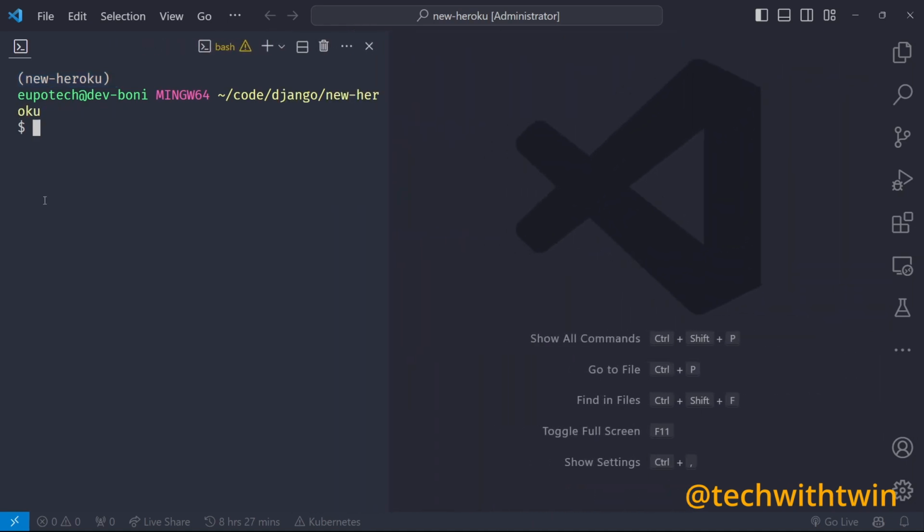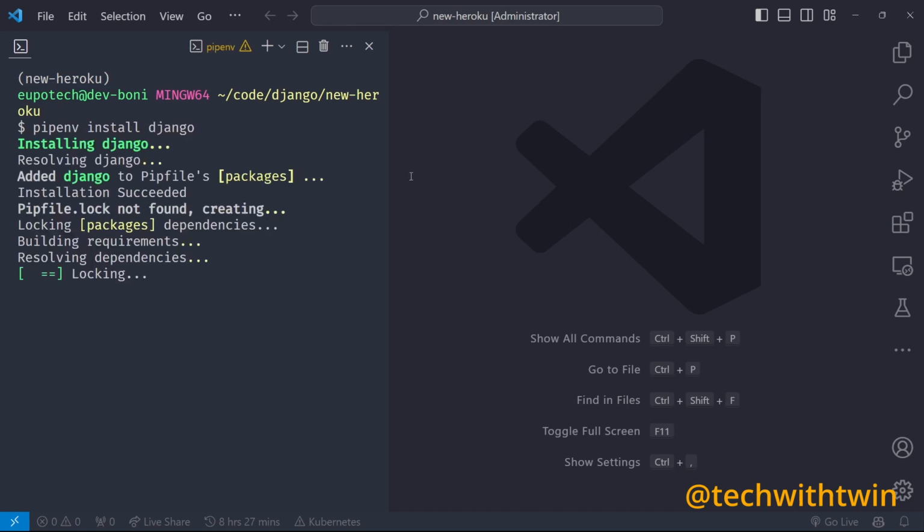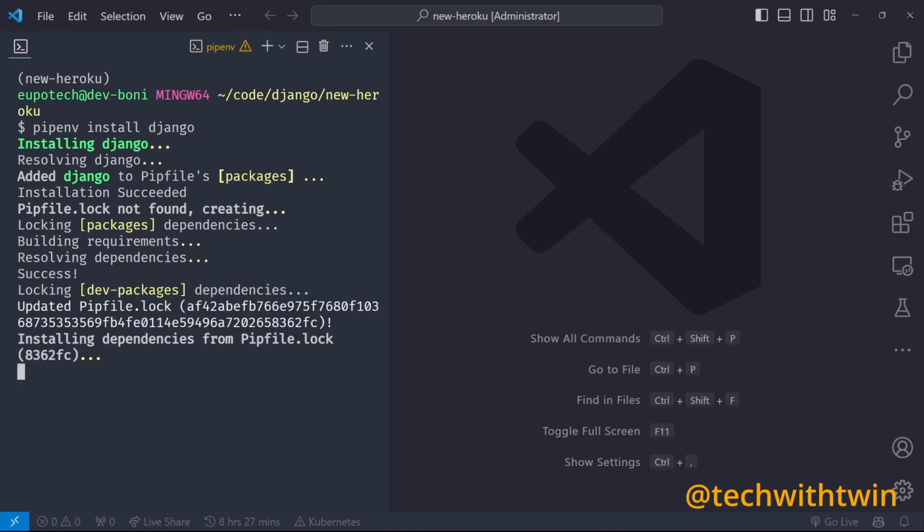So to start off, we need to install Django. We can wait for Django to install.